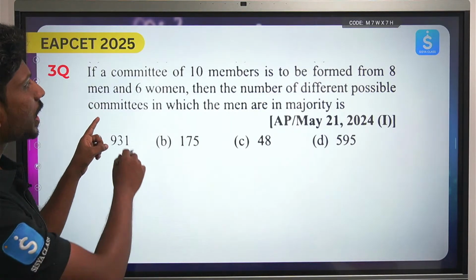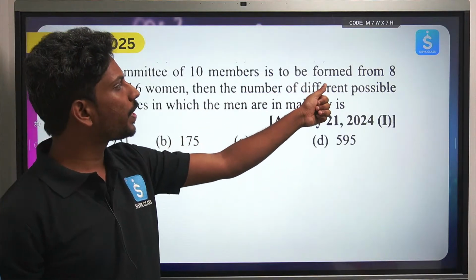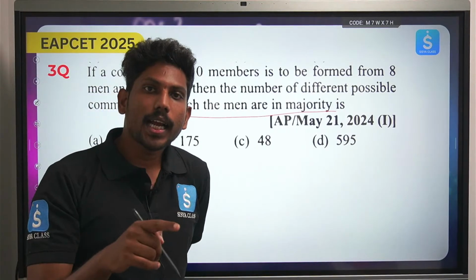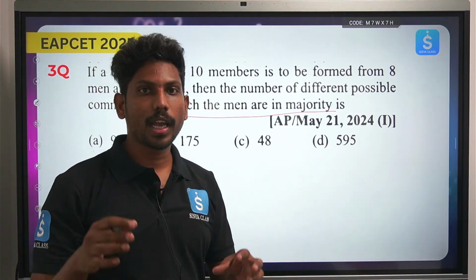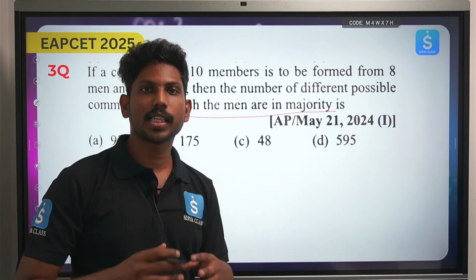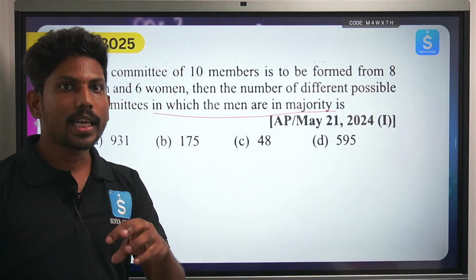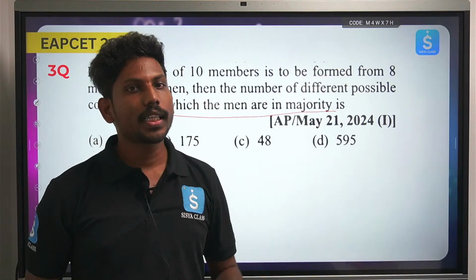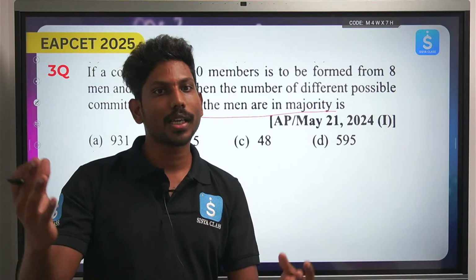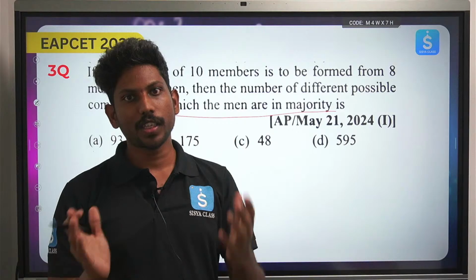Next, look, if a committee of 10 members is to be formed from 8 men and 6 women, then the number of different possible committees in which the men are in majority. Okay, whenever we have to select a committee, or when we have to arrange, in questions like selecting a committee, people, balls or flowers, it is all related to the keywords of combination. Remember, because when selecting for a committee there is no ordering like selecting the first person, then the second. It is a bunch of people. It doesn't matter in which way you are selecting the people, it's the bunch of people that you are actually considering. So there is no first or second.